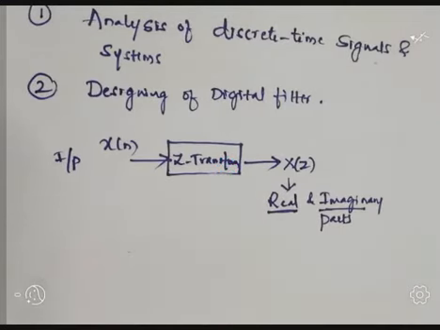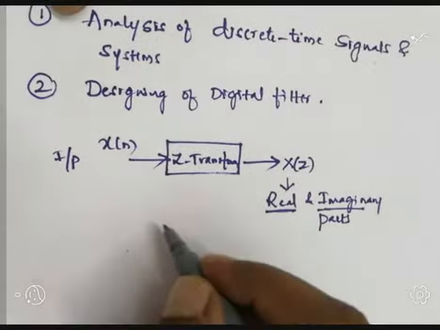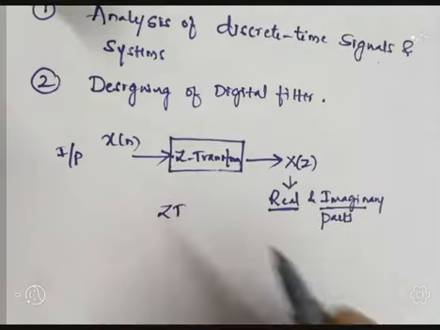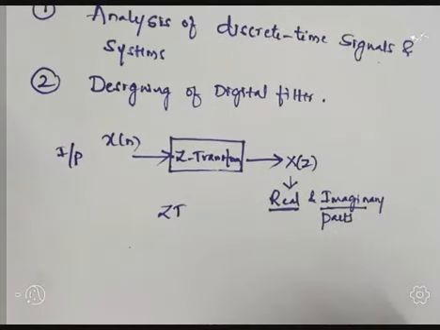By using this Z transform representation for discrete time signals, we are able to obtain a broader characterization of systems and their interaction with signals than is possible with the DTFT. Already we discussed the DTFT. Comparing with the DTFT, if you observe the Z transform, we are getting very broader characteristics of the systems. Because of that reason, it is very important.